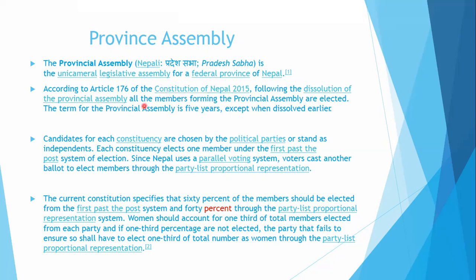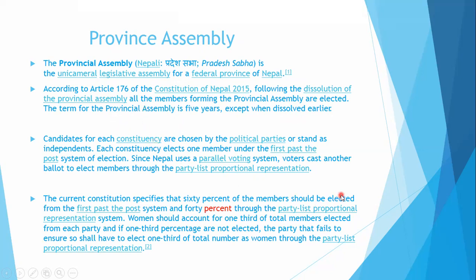According to article number 176 of the Constitution of Nepal 2015, following the dissolution of the provincial assembly, all the members forming the provincial assembly are elected. The term of the provincial assembly is also 5 years, except when dissolved earlier. If the assembly is not dissolved, their tenure is also 5 years. Okay. In this way, the province assembly is also there.